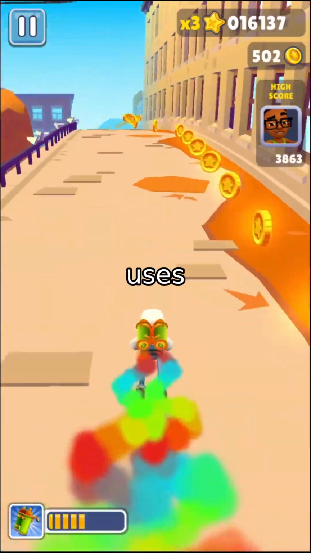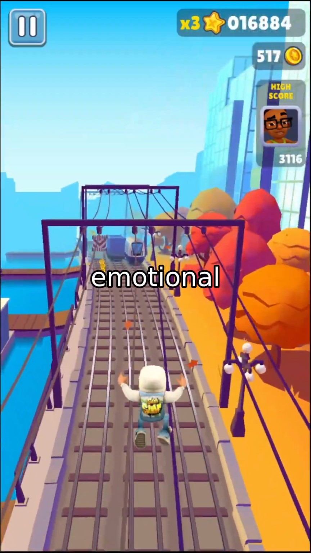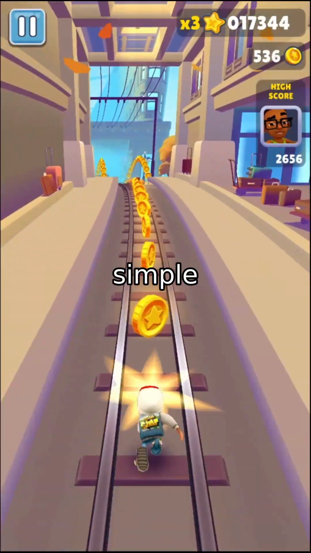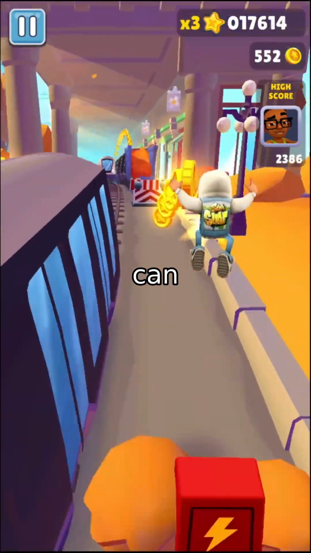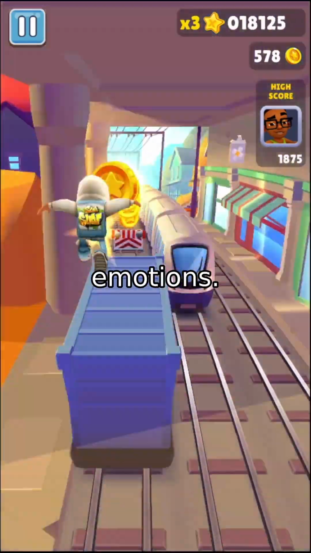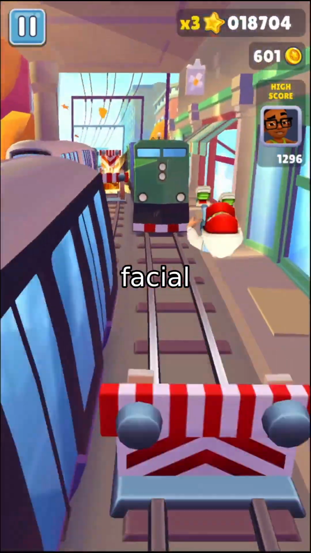Here's the trick. The system uses two reference clips, say a happy face and a sad face. It then blends their emotional blueprints, which are like digital fingerprints of how the face moves. By adjusting a simple slider, called the alpha value, you can create a seamless transition between these expressions. It's like mixing paint colors, but for emotions. This shows the system can capture and translate feelings into realistic facial movements.